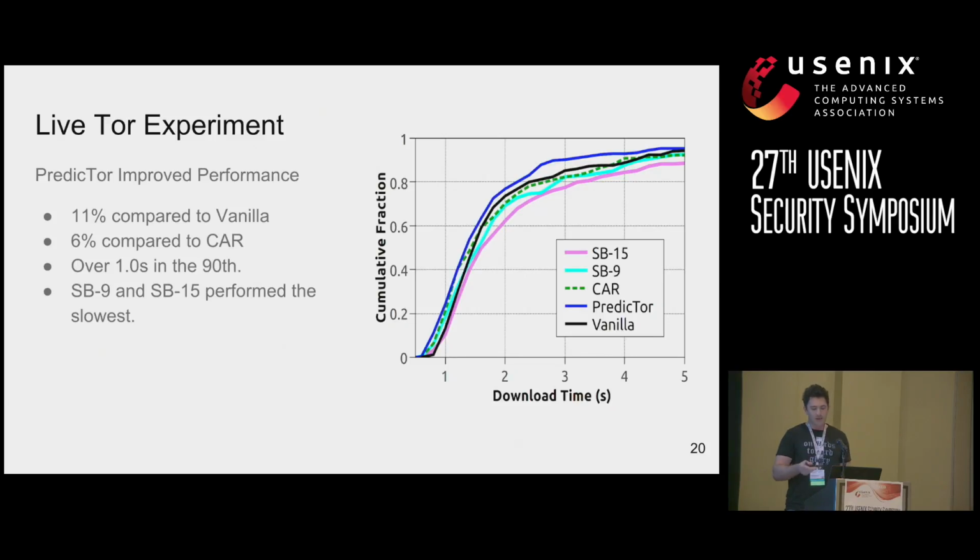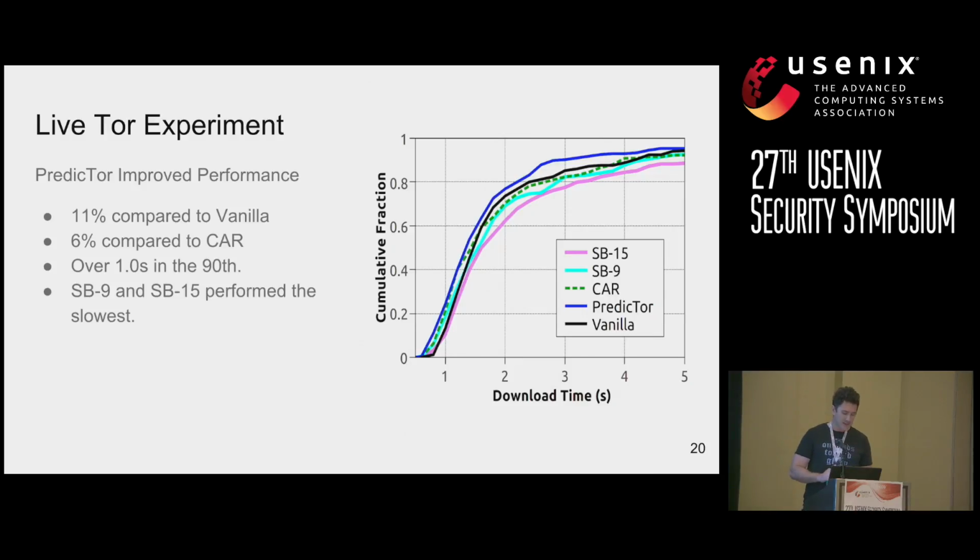The figure on the right here shows our Live Tor results, and it's a CDF of download times for the tested algorithms. And we observed that PredicTor had an improved performance by 11% compared to Vanilla in the median case, and by 6% compared to congestion-aware routing. And this resulted in a speed up of over 1 second in the 90th percentile.